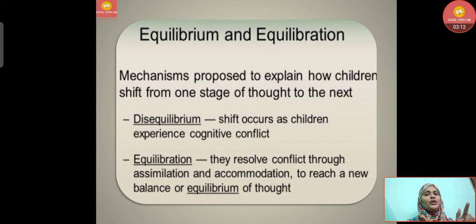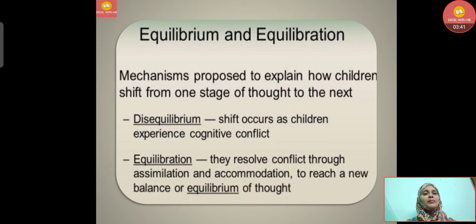That is disequilibrium. Then equilibration: they resolve the conflict through assimilation and accommodation to reach a new balance, an equilibrium of thought. When the child sees a cow, she feels that doggy and cow are both doggies. But when that conflict is resolved and differentiation comes, that this is a doggy and this is a cow, then comes equilibration.